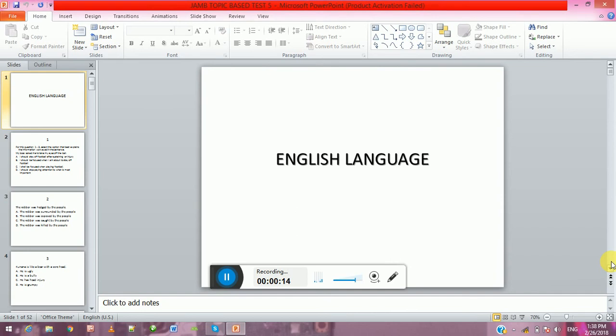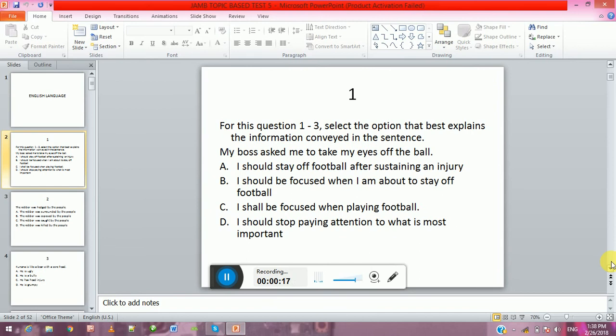We're starting with English language. For these questions 1 to 3, select the option that best explains the information conveyed in the sentence. My boss asked me to take my eyes off the ball. A. I should stay off football after sustaining an injury. B. I should be focused when I am about to stay off football. C. I shall be focused when playing football. D. I should stop paying attention to what is most important.